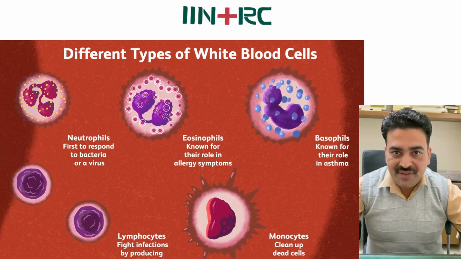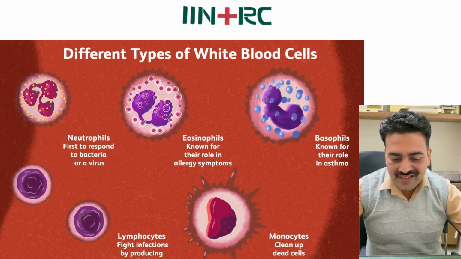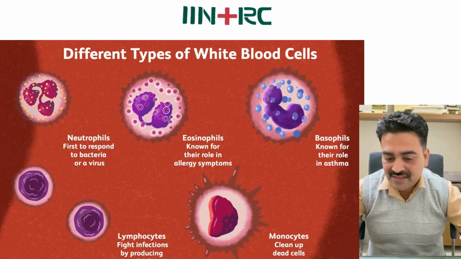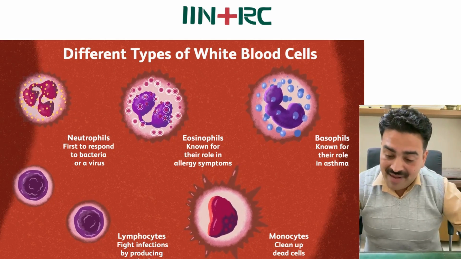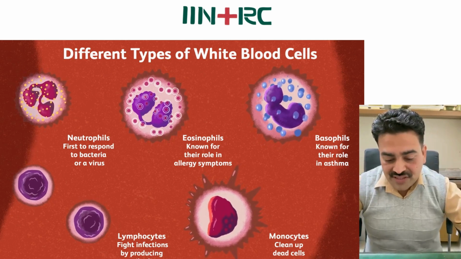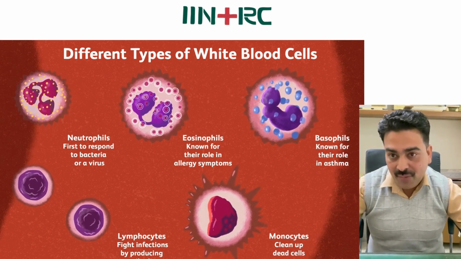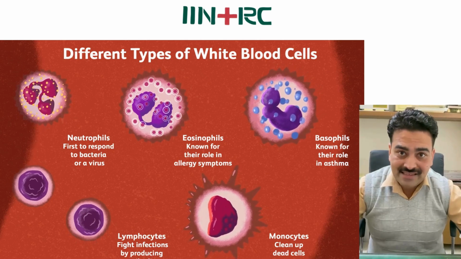So you can see in this image the different types of blood cells. Neutrophils are the first to respond to bacteria or viruses. Eosinophils are known for their role in allergy symptoms. And basophils are known for their role in asthma. Lymphocytes fight infection by producing antibodies. And monocytes clean up dead cells.